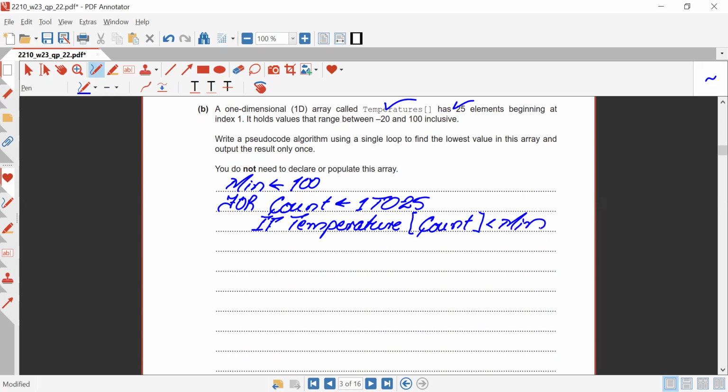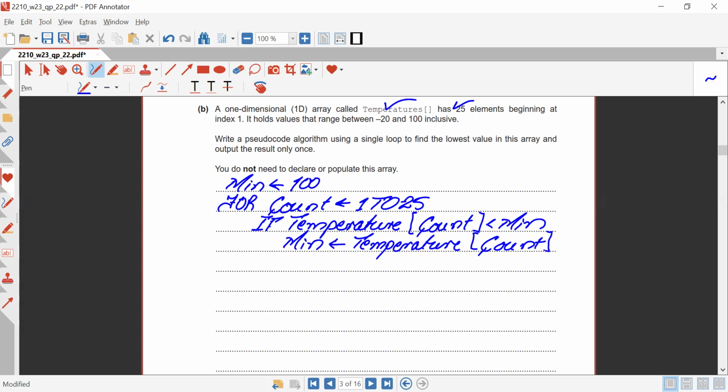So what are we going to do? So min will be provided with the value of temperature count. Now what do I mean by that? The first time the loop is going to execute, the value for count will be 1. So the value at index position 1 is compared with the variable minimum that was assigned the initial value of 100.